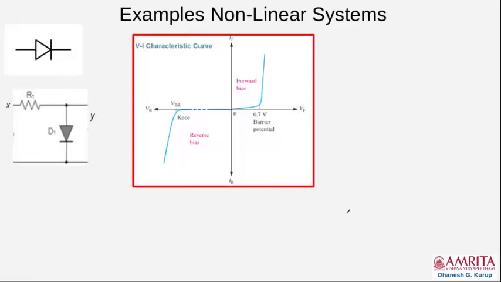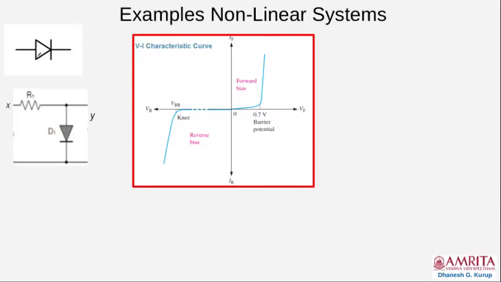Now we must know what nonlinear systems are. A nonlinear system, as I described earlier, will not obey the property of superposition. One simple example of a nonlinear system is a diode circuit. You can see this is the representation of a diode, and this is a small diode circuit.